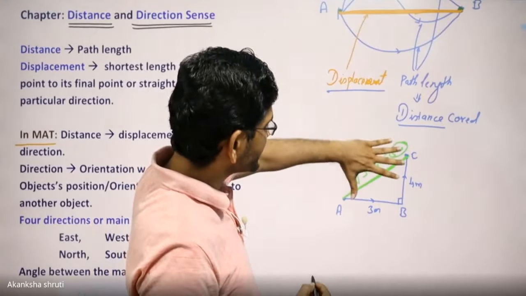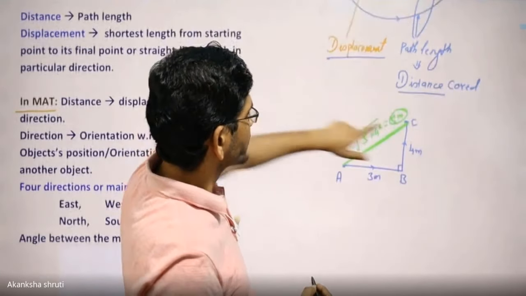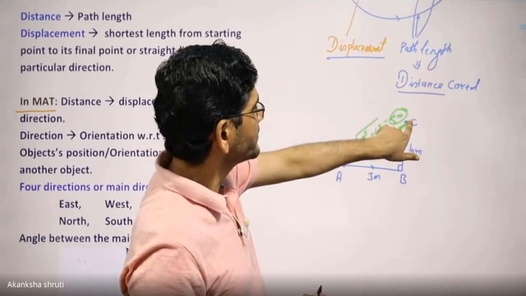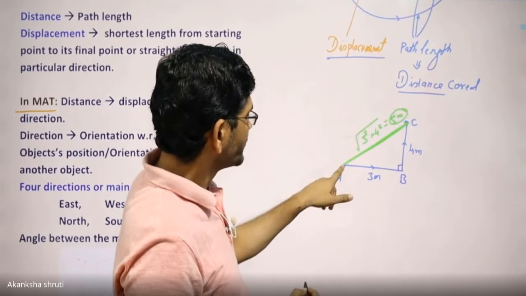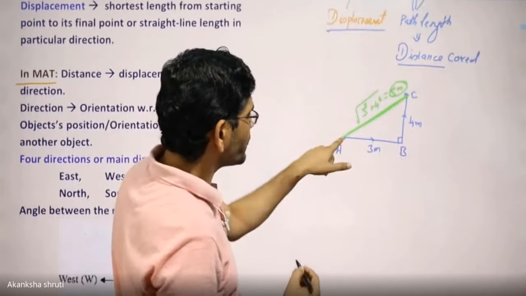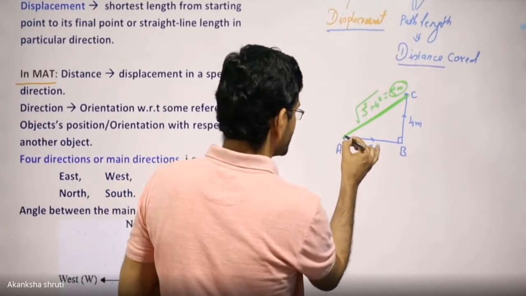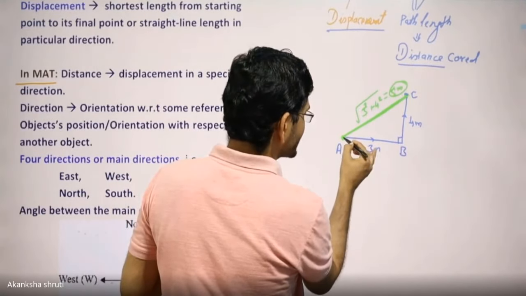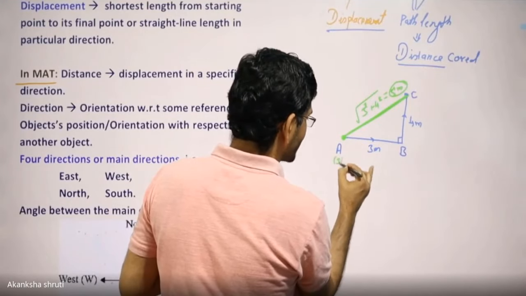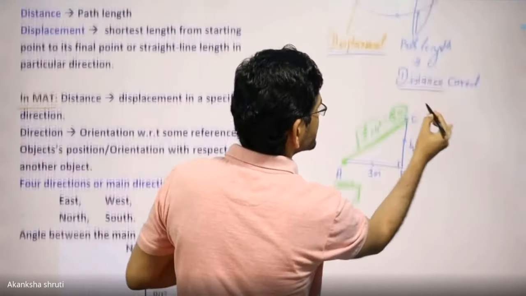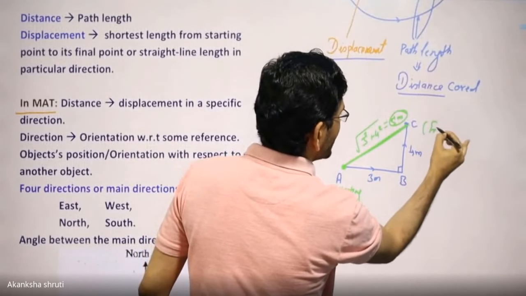Then for indication of this distance, or the new position of the body, we always take the starting point as the reference. It means the new position is always expressed with respect to the starting point. This A is the starting point and C is the final.